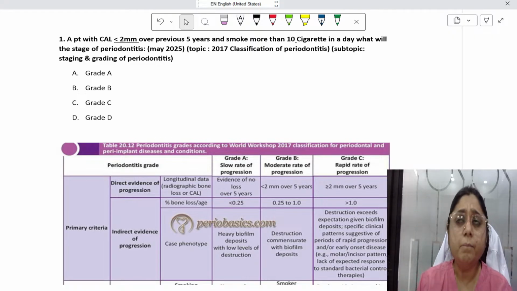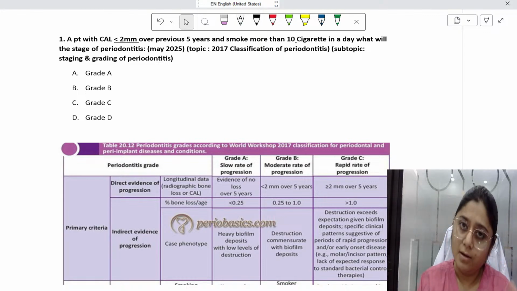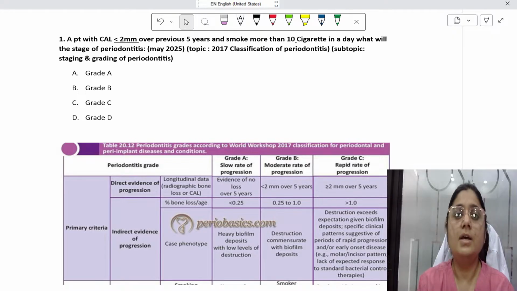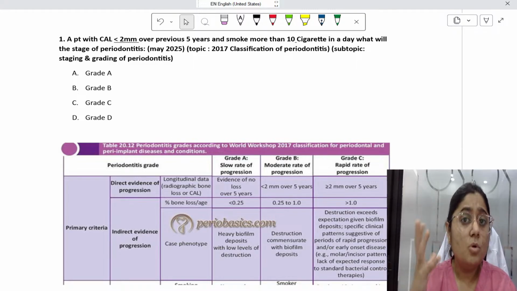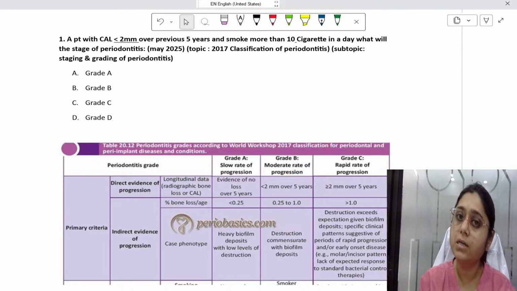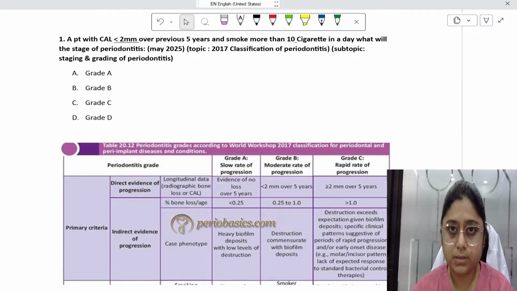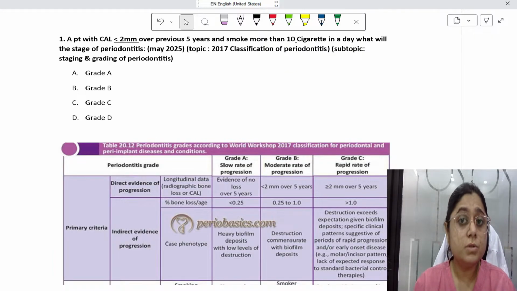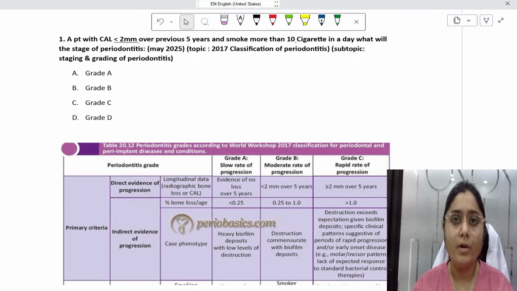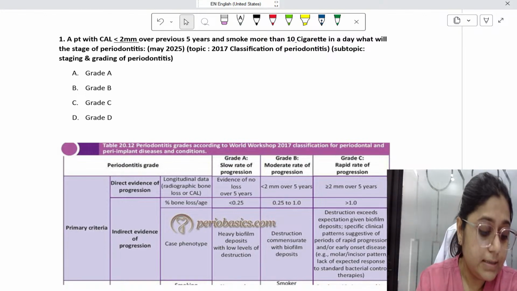There are some conceptual topics in periodontics, such as, number one, classification, then the host modulation and inflammation in perio. Those are topics where concepts are required, and we have discussed those conceptually in our live classes as well as our recorded sessions. I hope you will be able to solve those questions, and I'll tell you how to solve them. So let us start the discussion.